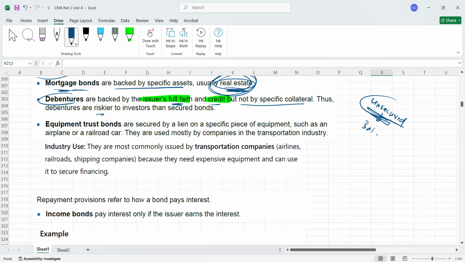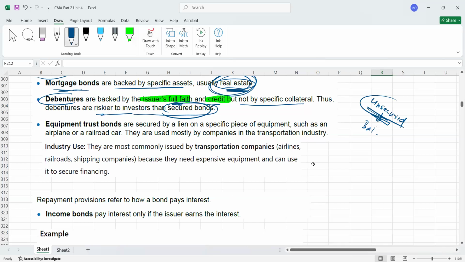Thus debentures are riskier to investors than secured bonds, because you don't have a security. You are just having faith in the borrower that he will return your money. It means you are taking risk actually. That's why debentures generally have more interest than secured bonds, because we don't have a security. Unsecured bonds will have more interest.